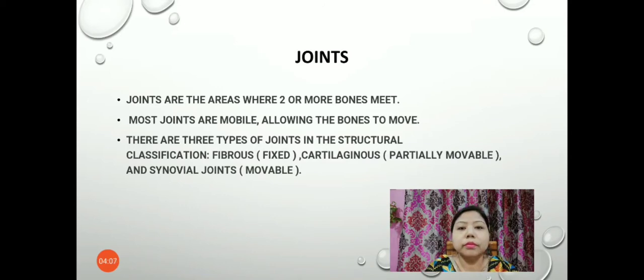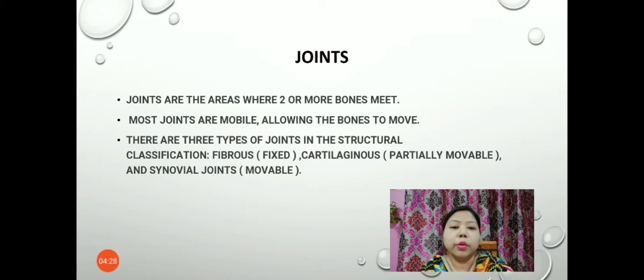Yes, most of the joints which are present in our body are mobile and allow the bones to move. So based on whether movement can happen in the joints or not, the types of joints are fibrous joint or fixed joint, cartilaginous joint or partially movable joint, and synovial joints or movable joint.